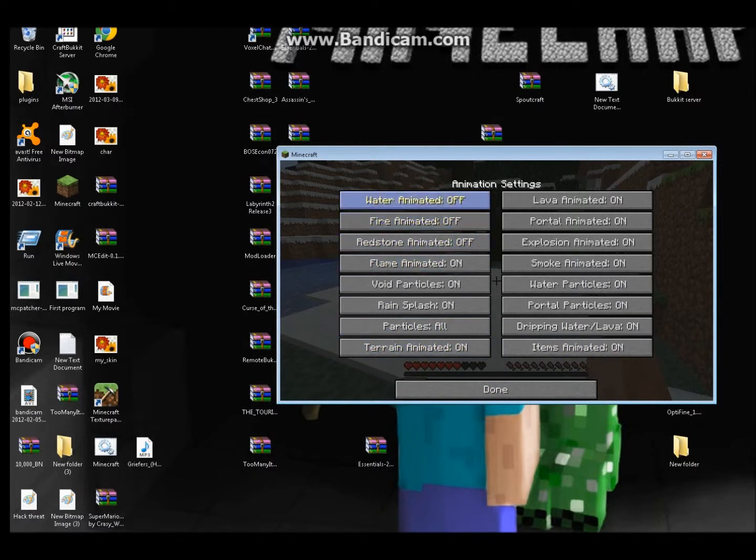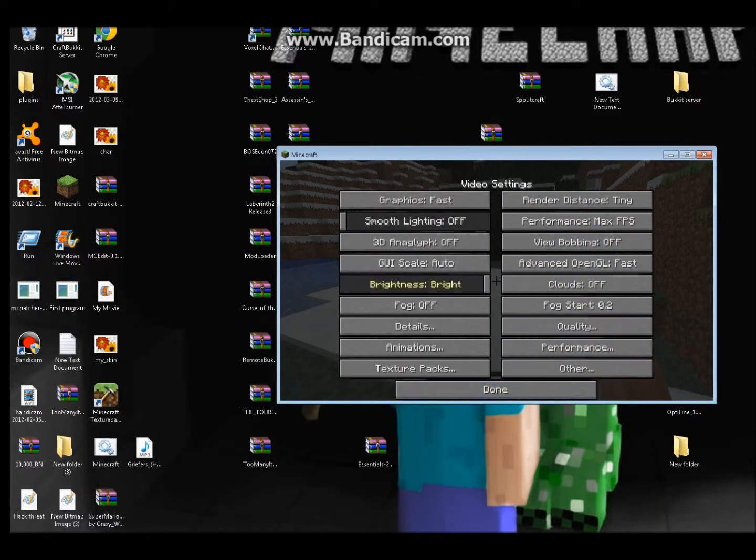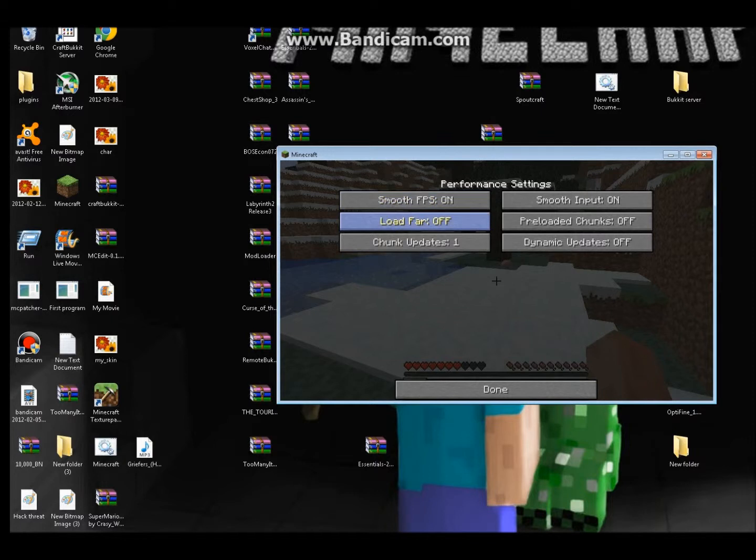Then you go to animations. You turn everything to off, if not off, then fast. And also set your particles to minimal, because particles can cause very slight lag.